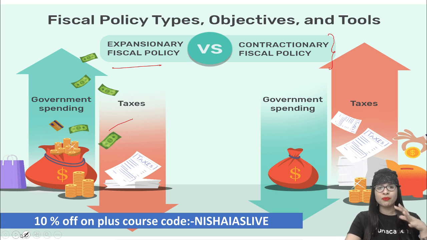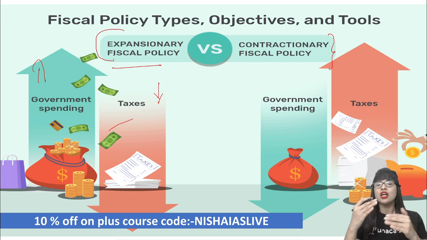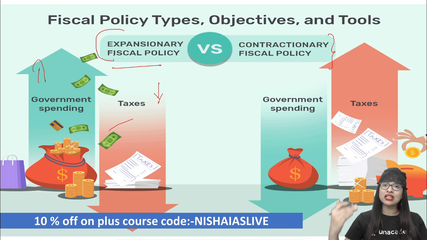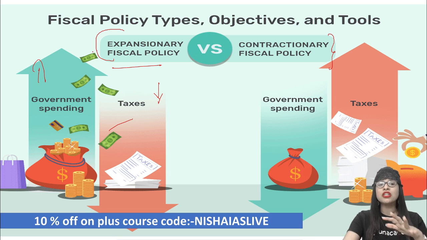Expansionary fiscal policy is a policy wherein, in order to increase the growth of the economy, the government will start spending more and more. The expenditure of the government will be more, whereas the taxes will be cut down. So government expenditure will increase, whereas the taxes will come down. That is a situation of expansionary fiscal policy. What about contractionary? The opposite. The expenditure or spending of the government will come down and the tax rates will go up. That's called contractionary fiscal policy, to limit the growth of the economy in some few selected situations.